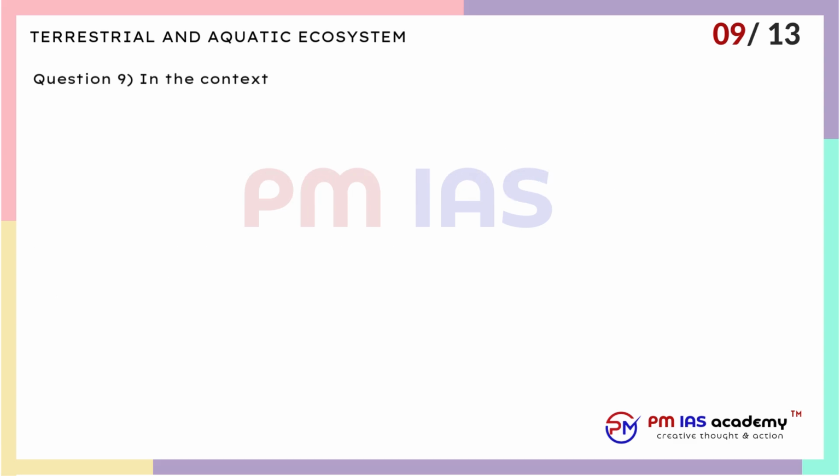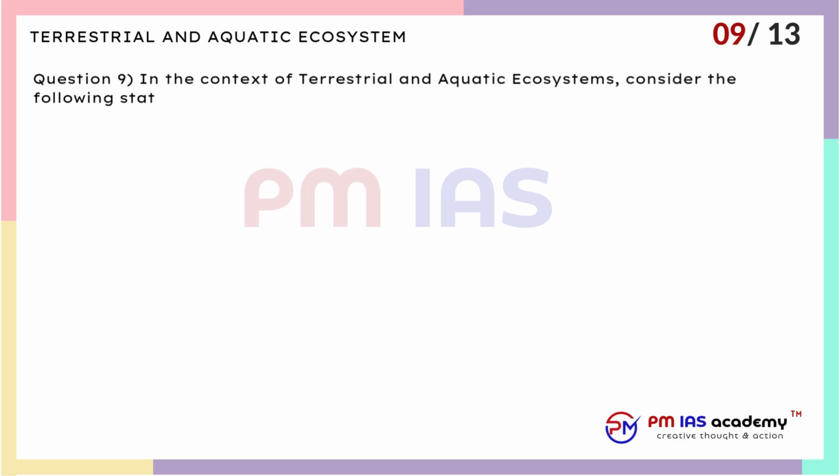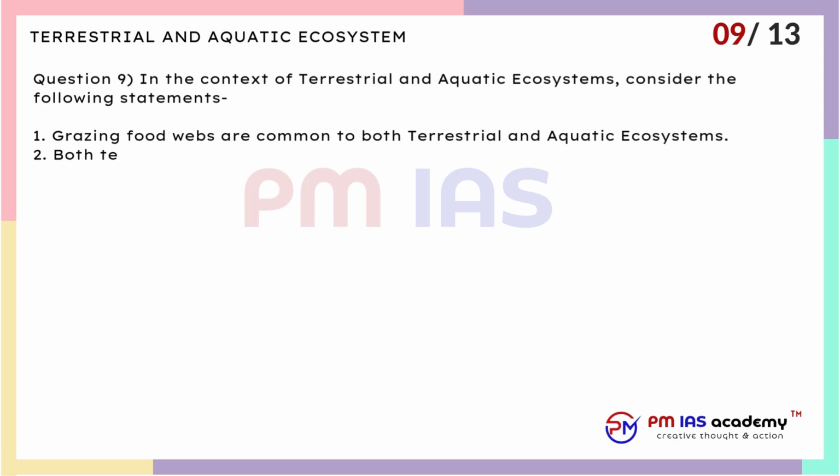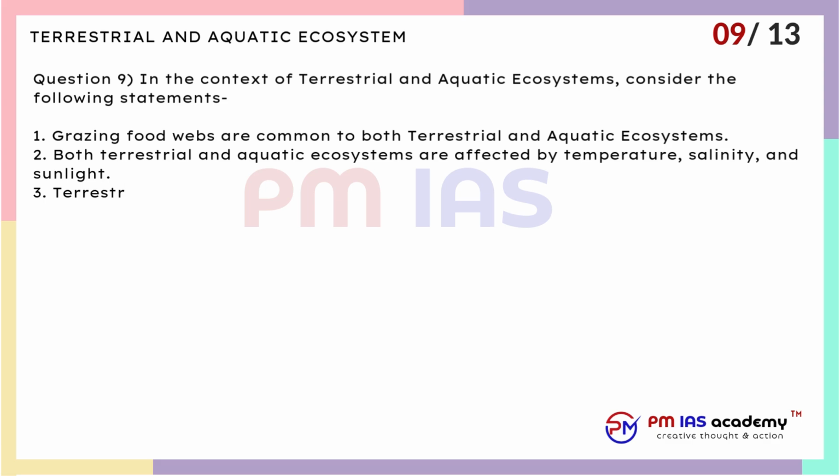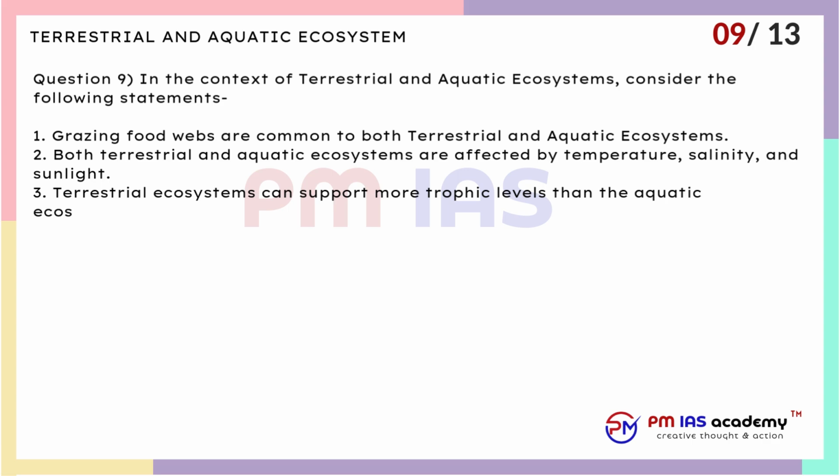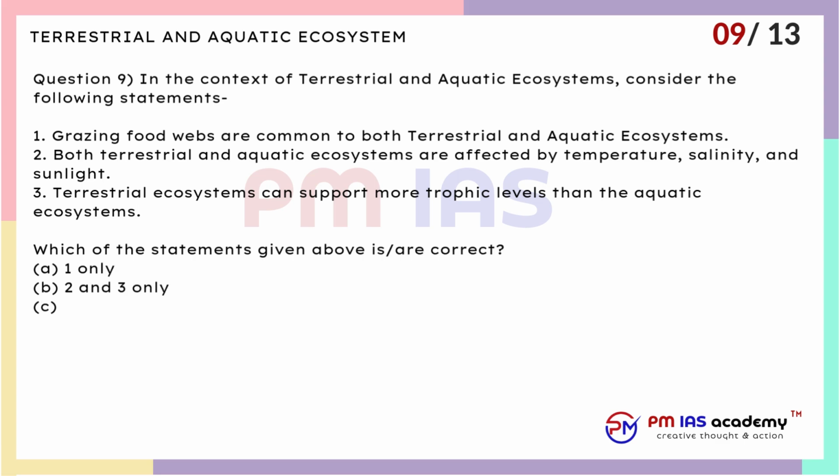Question 9. In the context of terrestrial and aquatic ecosystems, consider the following statements. 1. Grazing food webs are common to both terrestrial and aquatic ecosystems. 2. Both terrestrial and aquatic ecosystems are affected by temperature, salinity, and sunlight. 3. Terrestrial ecosystems can support more trophic levels than the aquatic ecosystems. Which of the statements given above are correct? A. 1 only. B. 2 and 3 only. C. 1 and 2 only. D. 2 only.